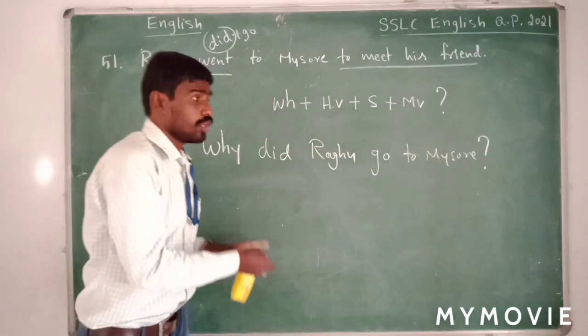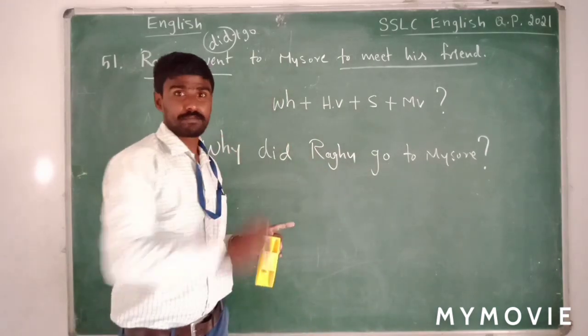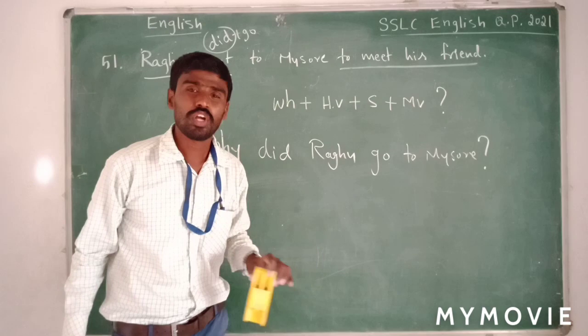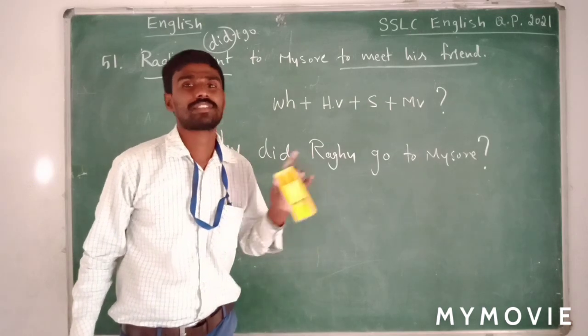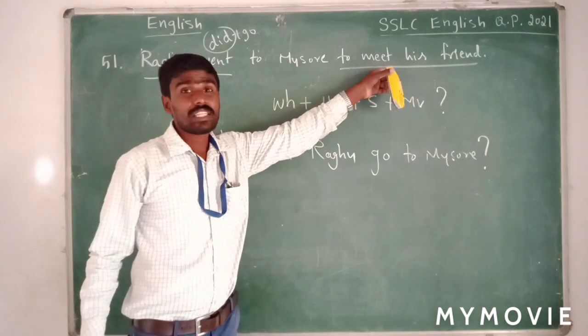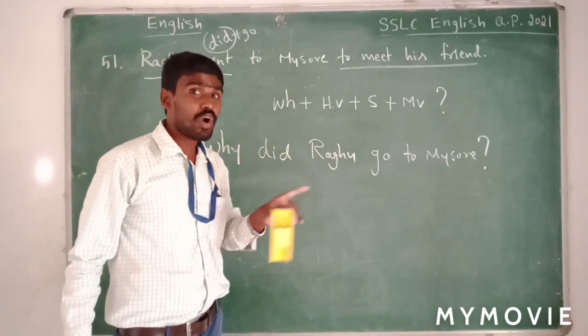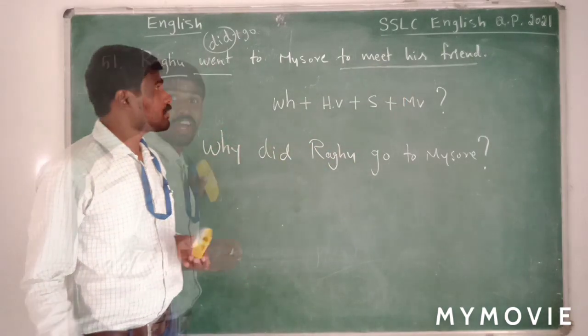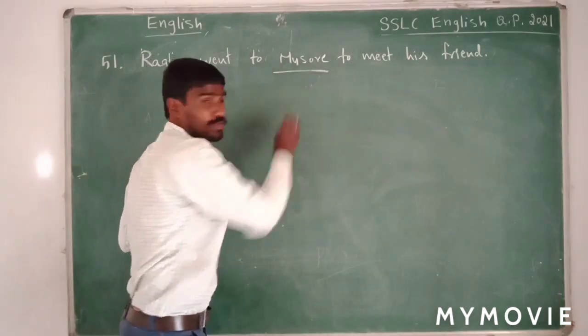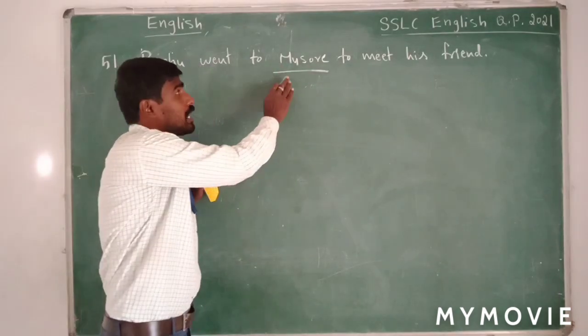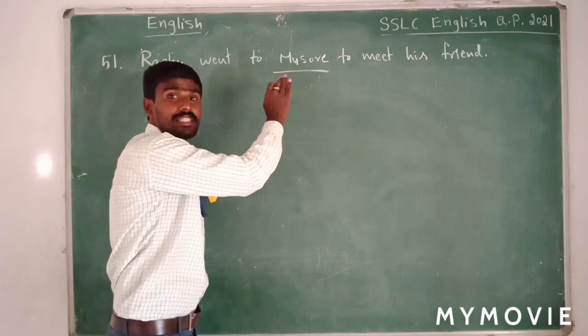We will get the answer. To meet his friend. Raghu went to Mysore to meet his friend is the answer. So we got the underlined words as the answer here. So that is how you should frame a question. Now the underlined word is Mysore.